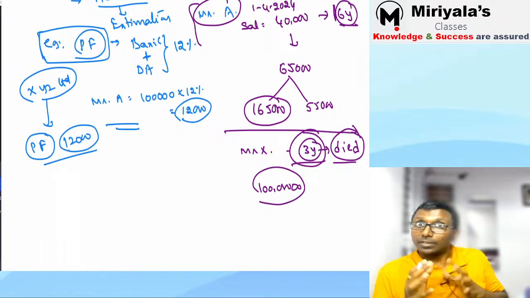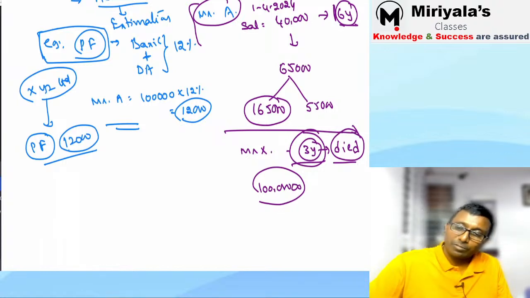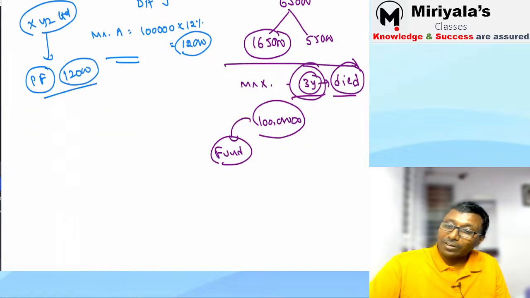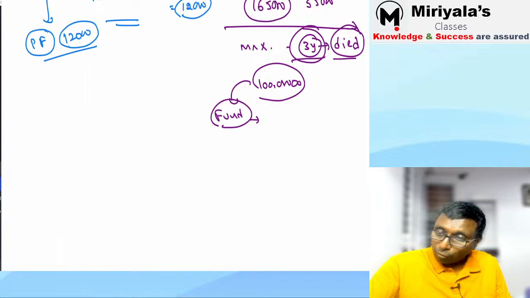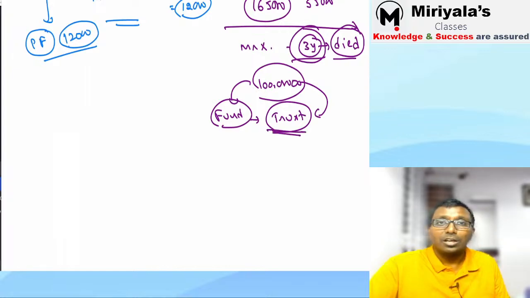Pay me my money. It becomes a problem. That's why people will fund it. People will fund it in the sense what? Yeah, they will open one trust, a gratuity trust. They will forward the 1 crore rupee fund to this trust.